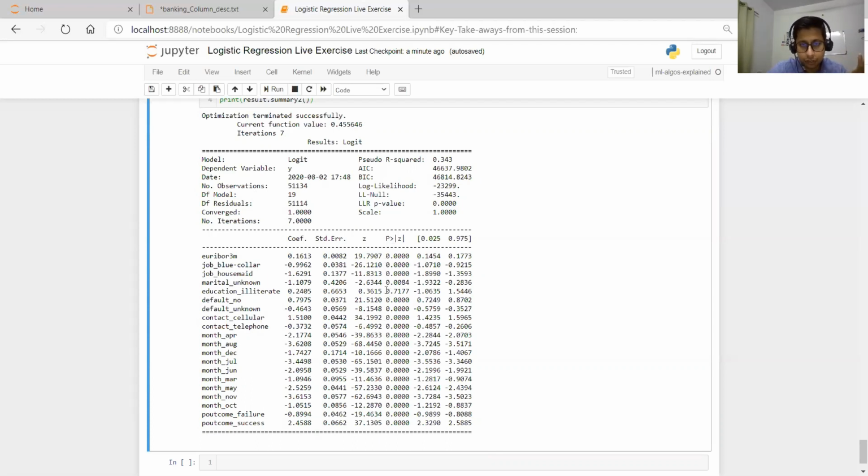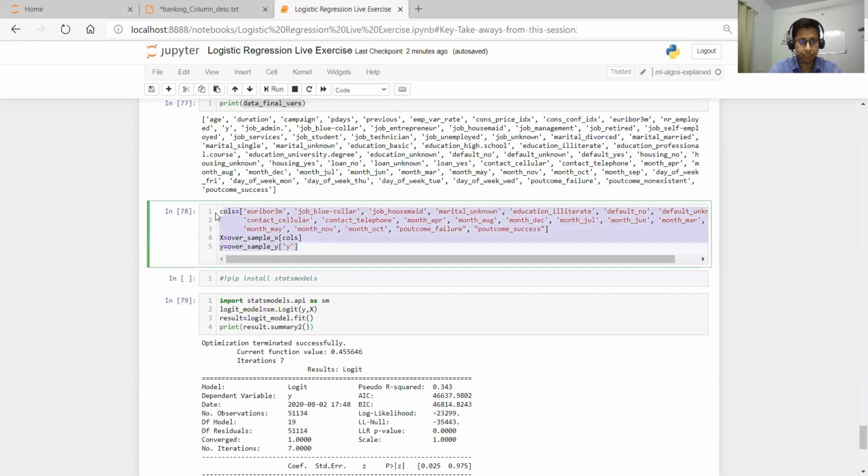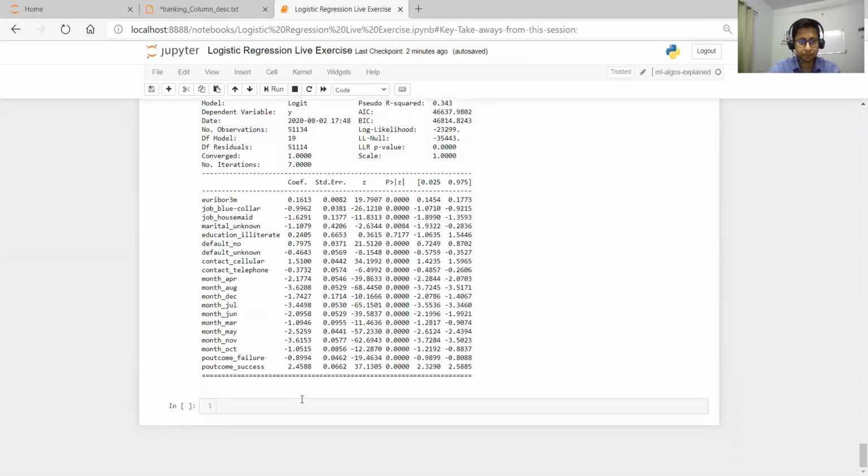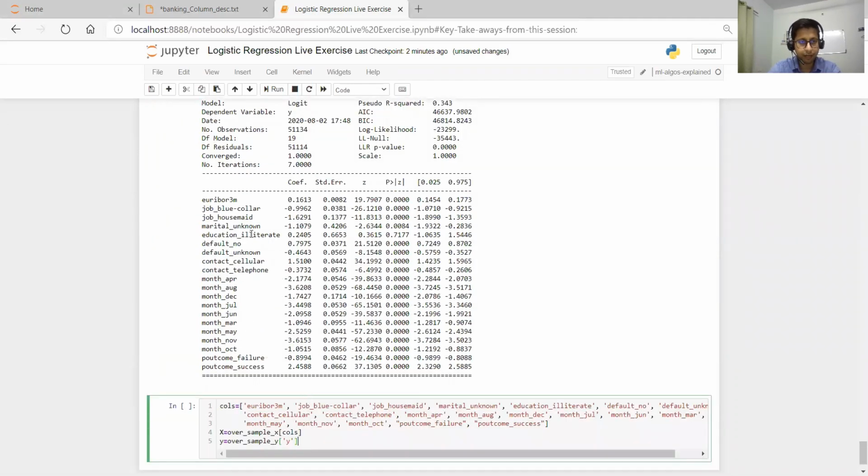So this is the variable having less significance in our model building. We will remove this variable and build further. Let's copy this again, and I will remove this education illiterate.